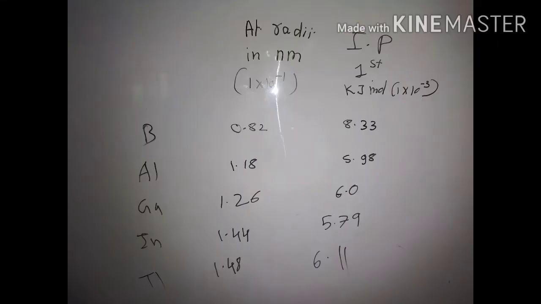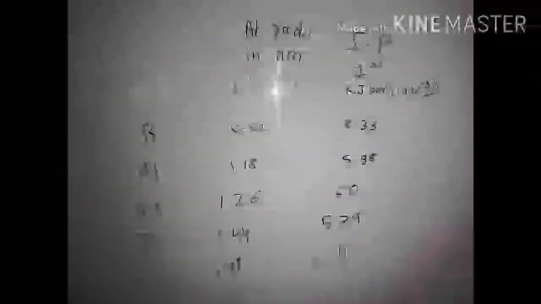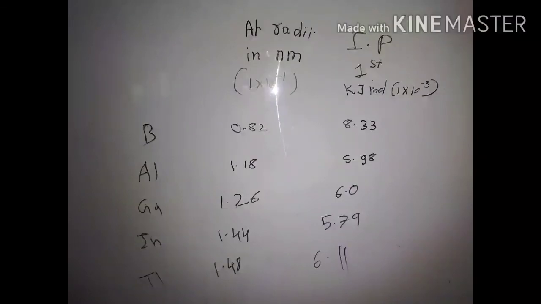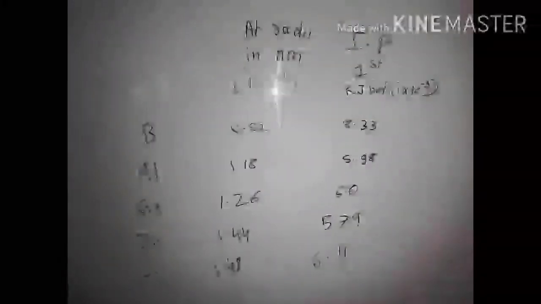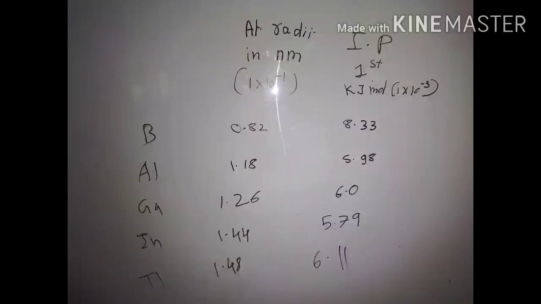Here also, in the given table, atomic radii in nanometer is given, and in the next column, ionization potential value in kilojoule per mole is given. See the atomic size from boron to aluminium to gallium, it increases regularly, but for indium and thallium, the value increases so marginally. Same happens with ionization potential. Ionization potential decreases from boron to aluminium to gallium to indium also. From indium to thallium, ionization potential value increases.